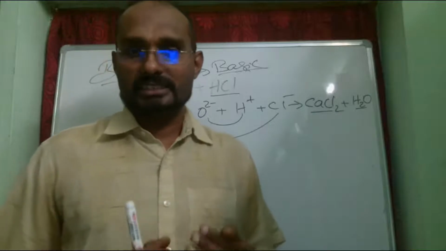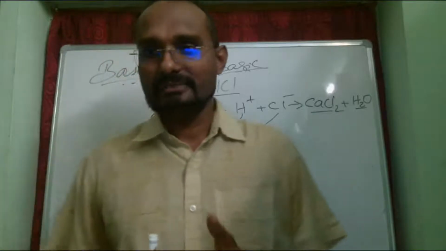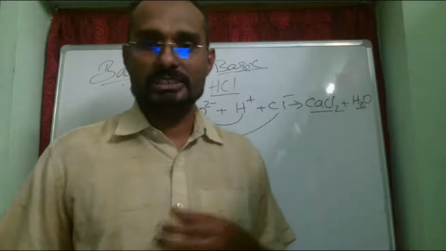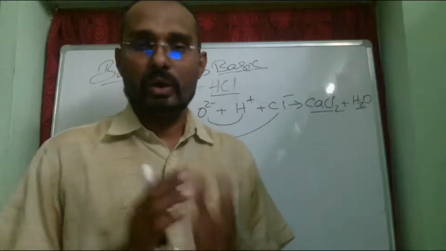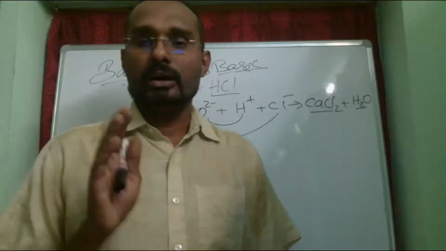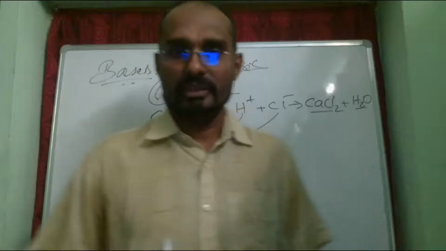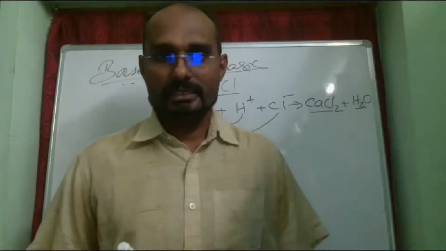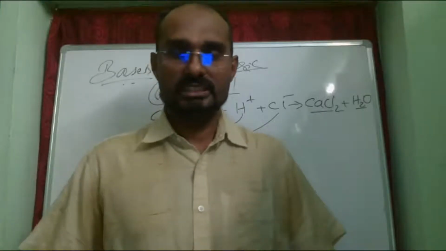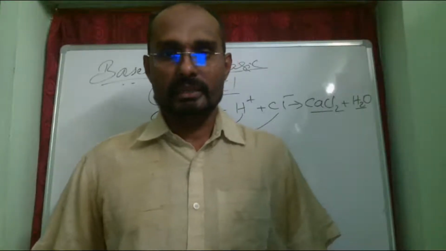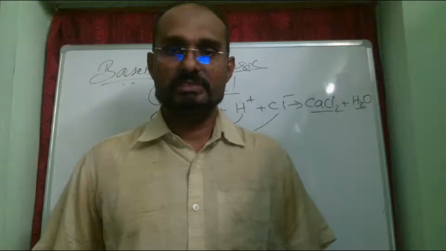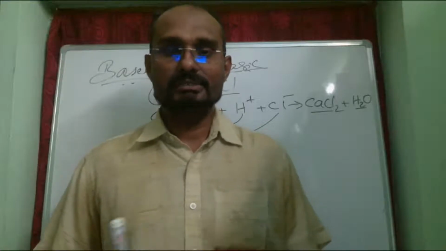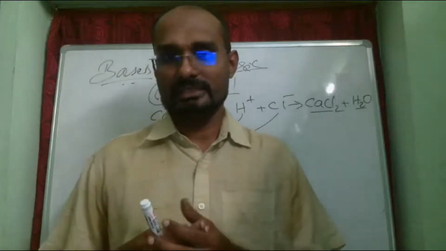Now coming to the next part of the chapter, as I already mentioned, what is common in all acids? All acids have hydrogen in them. While explaining that, I spoke about the Arrhenius theory of acids, wherein I mentioned that all acids have H plus ions and give their H plus ions upon ionizing.